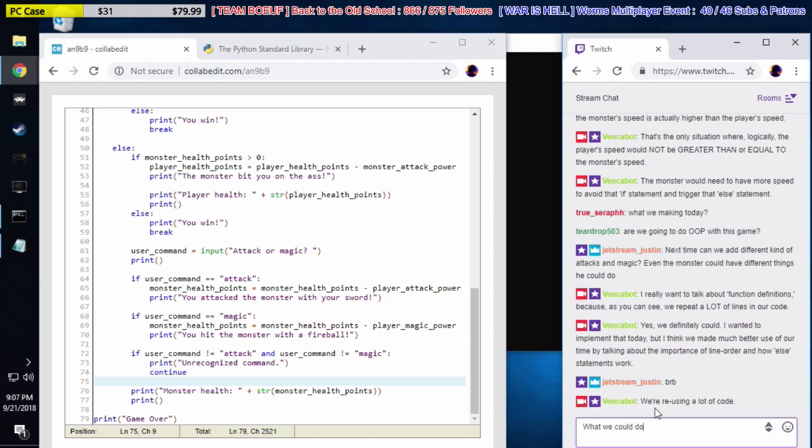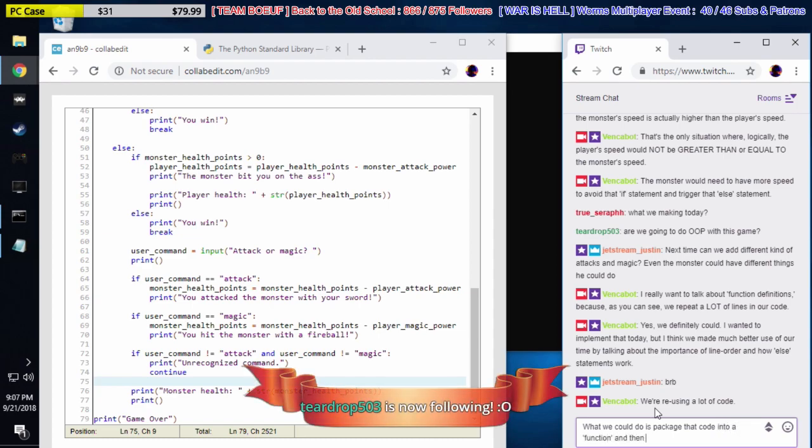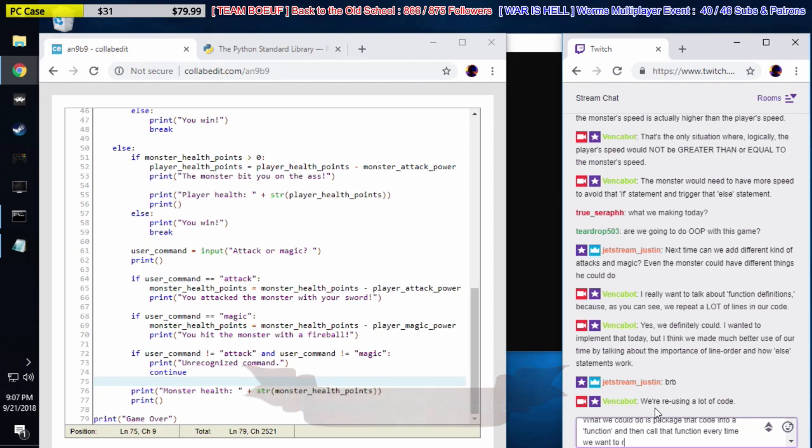What we could do is package that code into a function and then call that function every time we want to run that code.